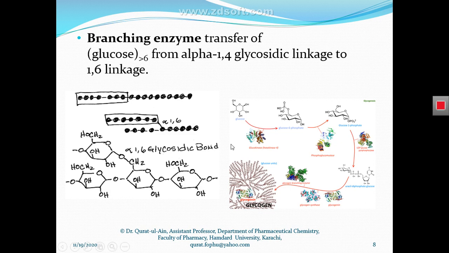And this branching enzyme catalyzes the formation of alpha 1,6 glycosidic bonds between two chains of polysaccharide. That is how the chain of polysaccharide forms in the glycogen stores, and that is how glycogen synthesis ends up. So this was the whole pathway of glycogen synthesis,